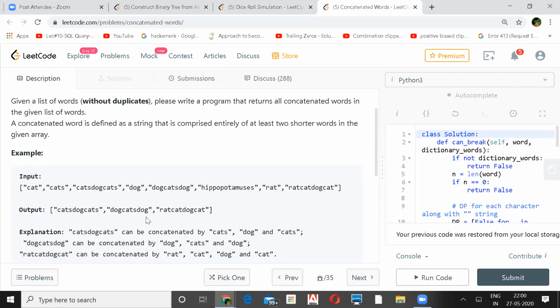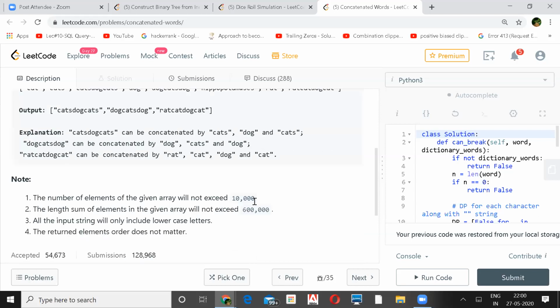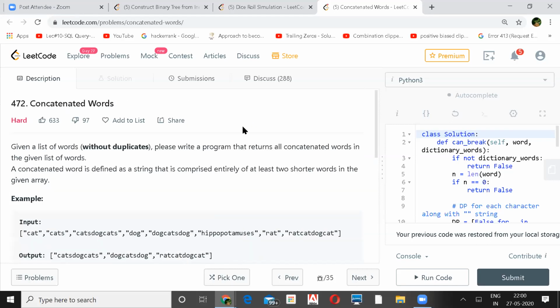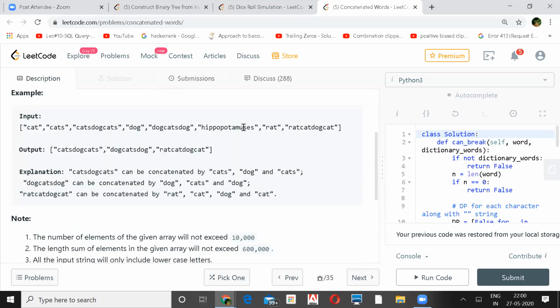And again, this is dog, cats, and dogs. Same for this. The number of elements will not exceed 10k, and the sum of the lengths of elements in the given array is bounded. It will include only lowercase letters, and the order of returned elements does not matter. Any queries in this?